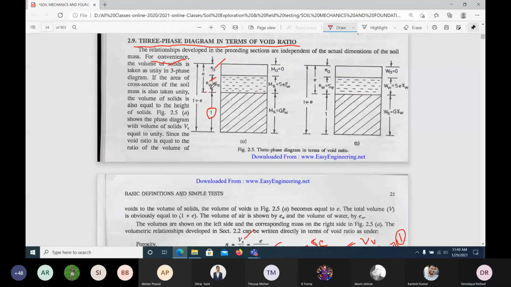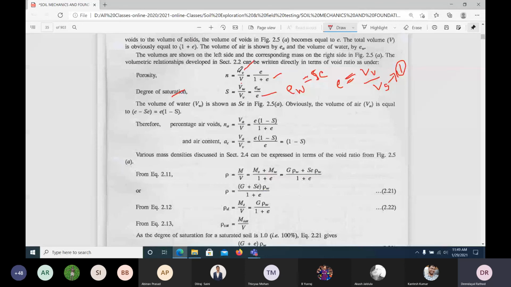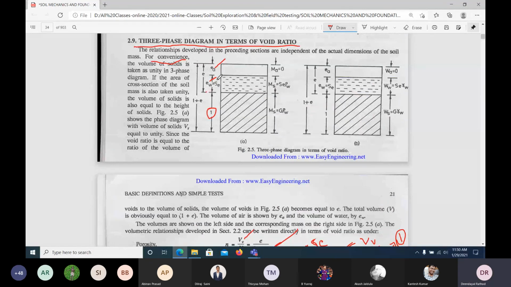Here, from our definition, degree of saturation is equal to volume of water to the volume of voids. The volume of water Vw is shown as Se. Understand? Figure 25.8. Obviously, the volume of air, how can we write it? Air is equal to e minus Se. We can write it this way.